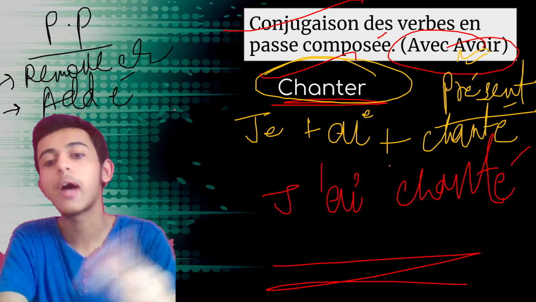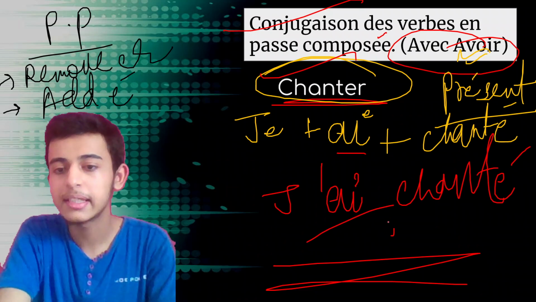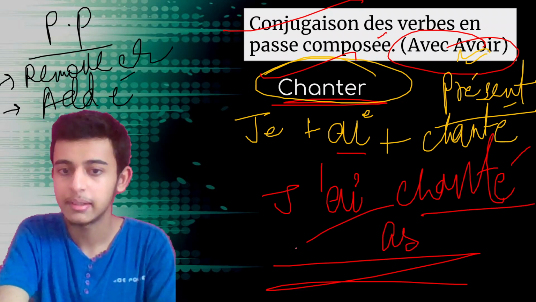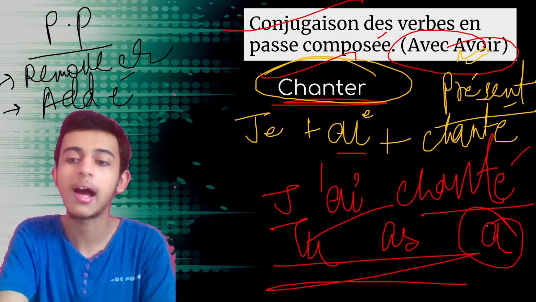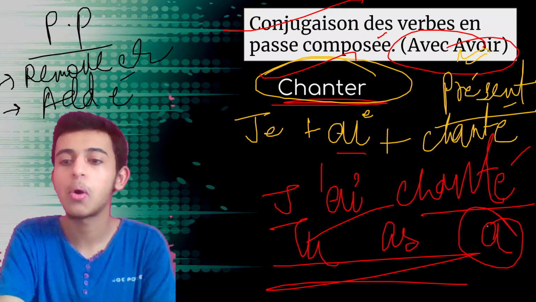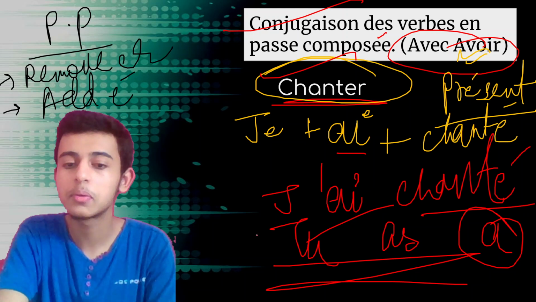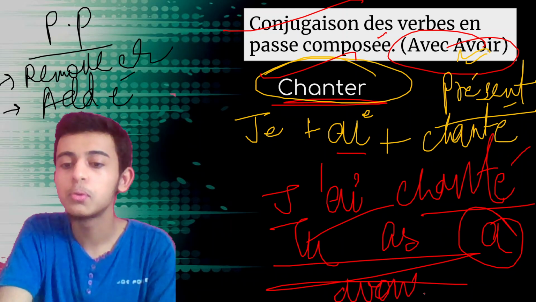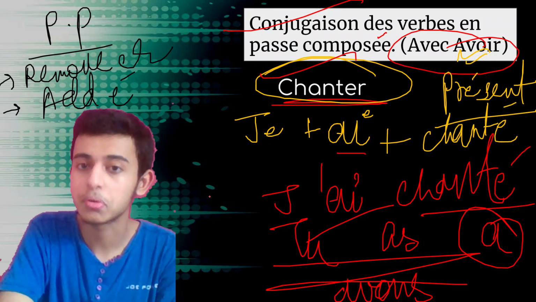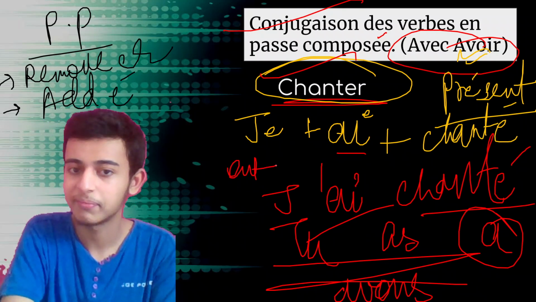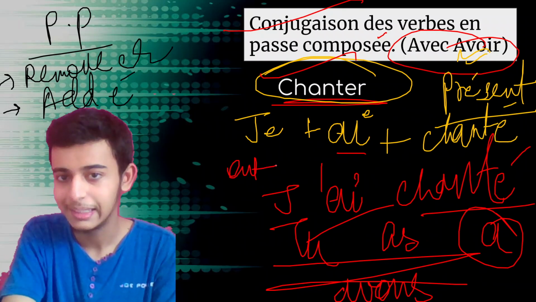Similarly, you can do tu as. So instead of ai, you can replace it with as, but chanté will remain the same. I'm talking about tu case. For il case, you can replace it with a, right? And in nous, it will be avons. Nous avons chanté. Vous avez chanté. Ils, elles ont chanté. O-N-T. Ils, elles ont chanté. Clear to you?